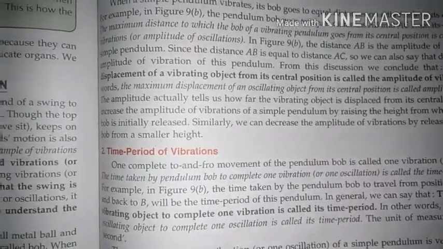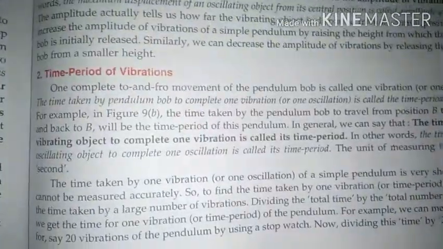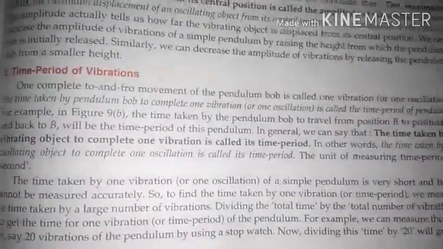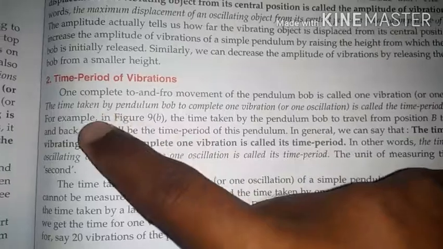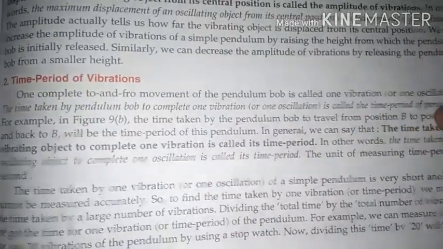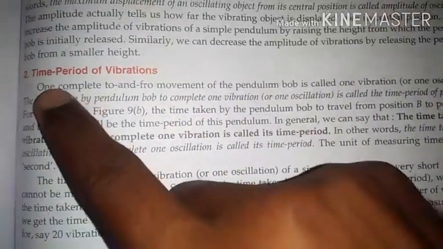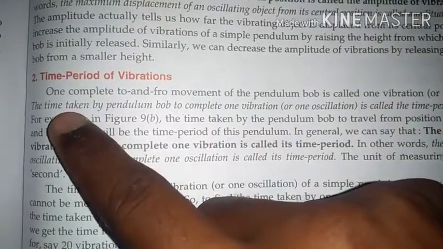After that we have to read time period of vibration. The definition of time period of vibration is the time taken by the pendulum bob to complete one vibration or one oscillation is called time period of pendulum. Okay, so this is the definition of time period of vibration: the time taken by the pendulum bob to complete one vibration.